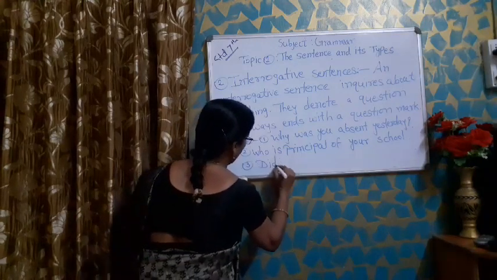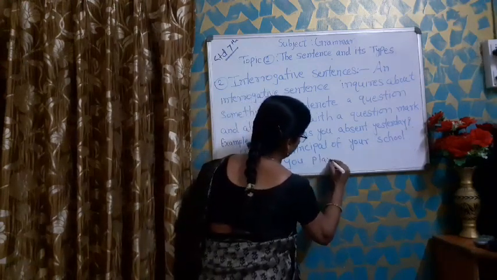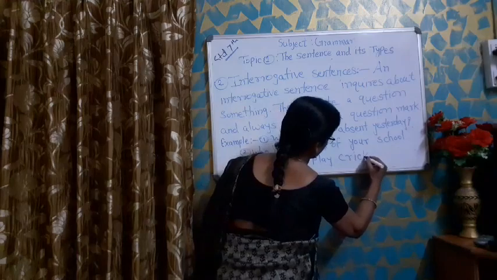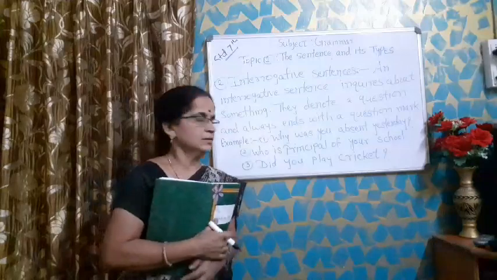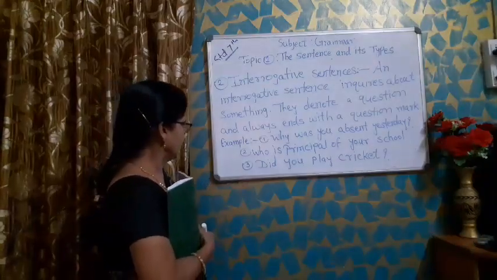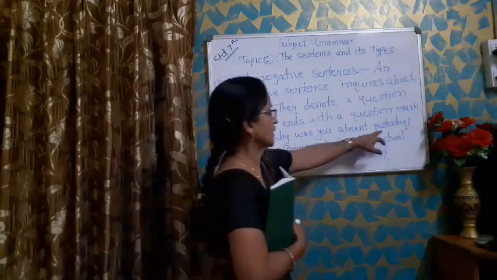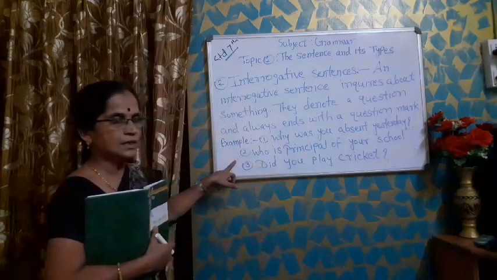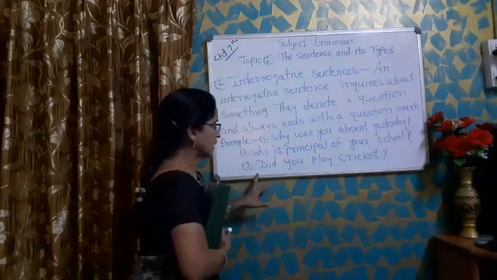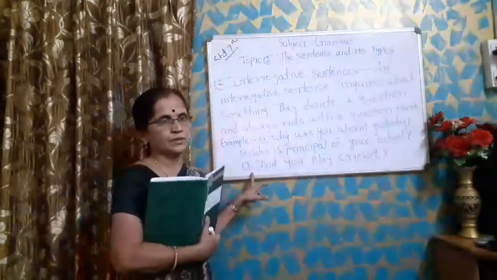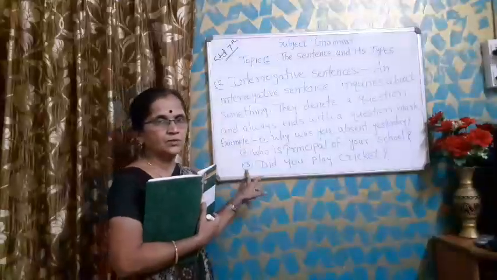Did you play cricket? See, these are the examples of interrogative sentences. First example: why was you absent yesterday? Second: who is principal of your school? Third: did you play cricket? Have you taken your meal?